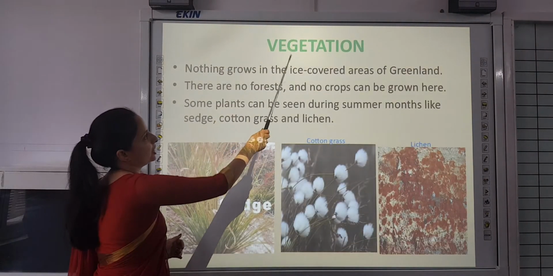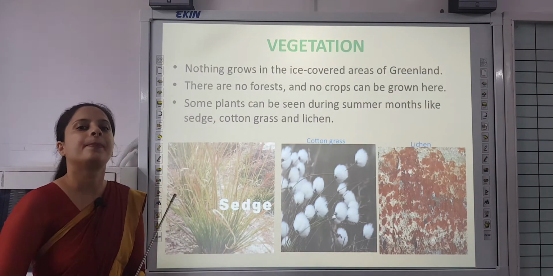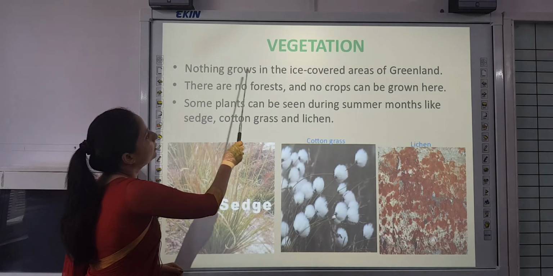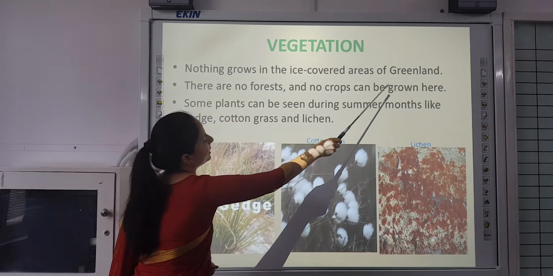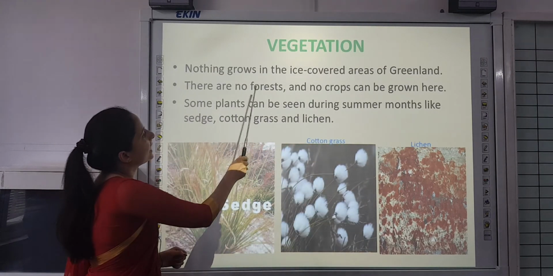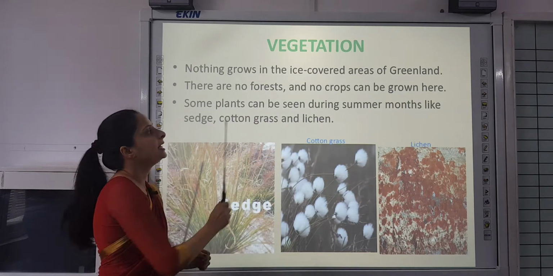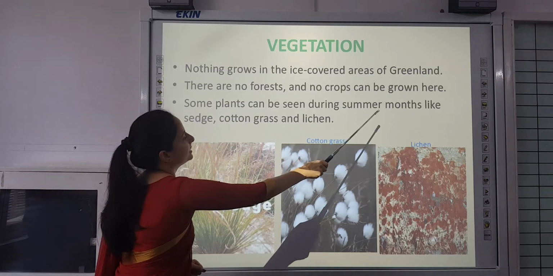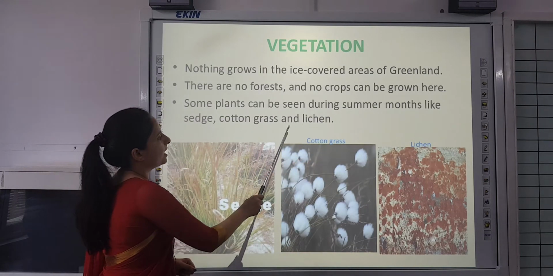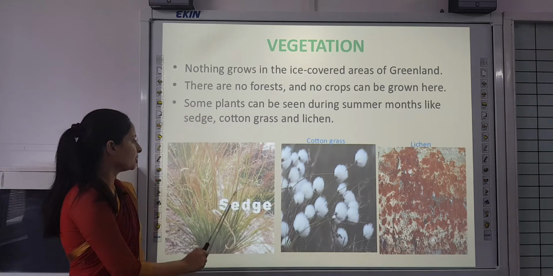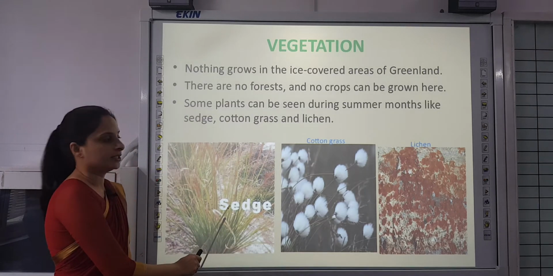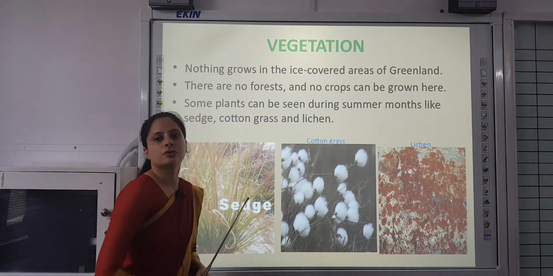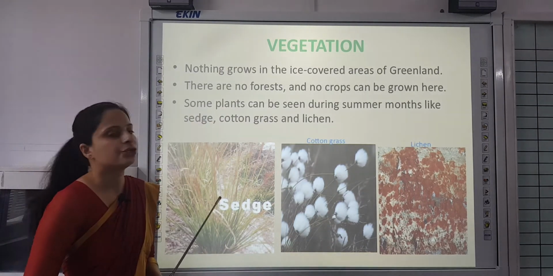Now about the vegetation. Vegetation refers to the plant life. As it is pretty cold in Greenland, therefore nothing grows in the ice-covered areas of Greenland. You cannot see any forest, no crops are grown, nothing grows over there. Some plants can be seen during the summer months, like sedge, cotton grass and lichen. Here is the sedge. It is a grass-like plant. This is cotton grass and this is lichen. Lichens are mostly found on rocks, mountains or trees.